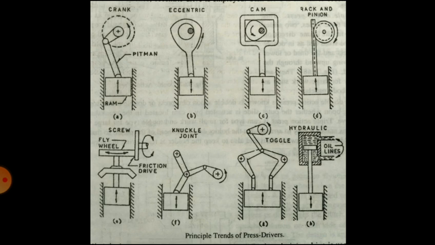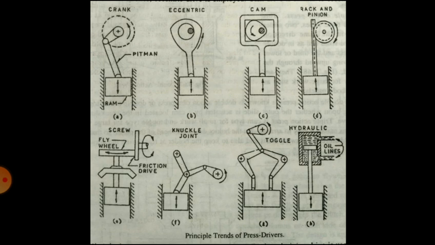So the drive is used in hydraulic presses in which the ram is actuated from a piston by means of connecting rod. The remaining arrangements are for mechanical presses. So only figure H is a hydraulic drive that is used in hydraulic presses, and all the remaining drives are used in mechanical presses.